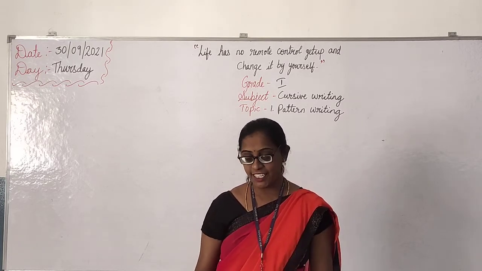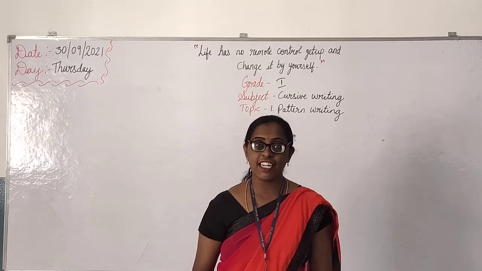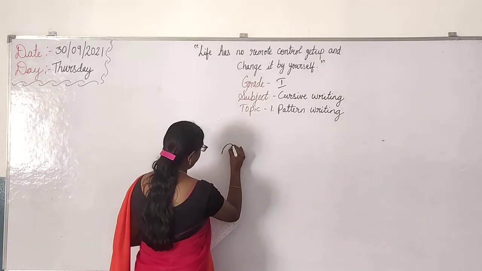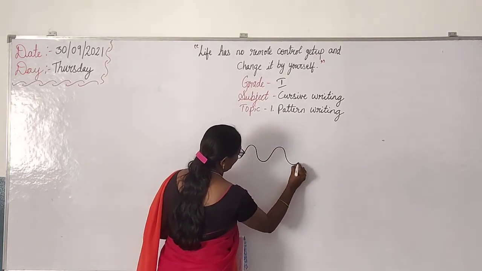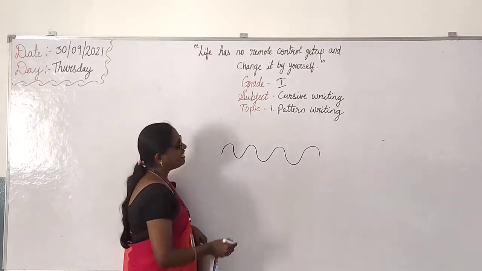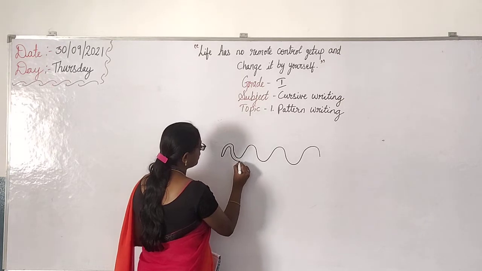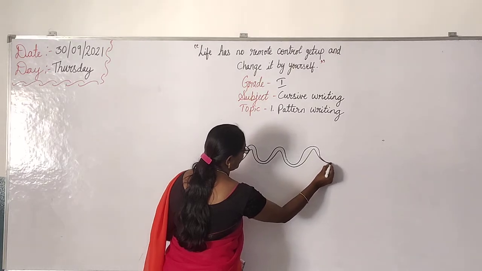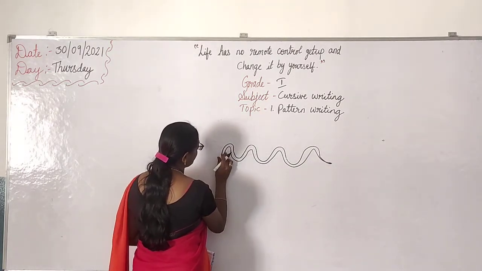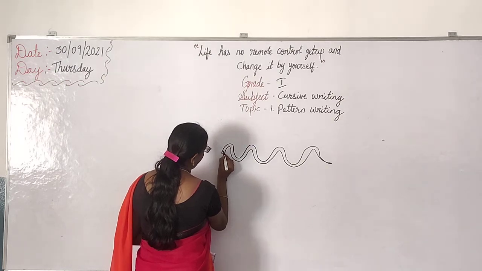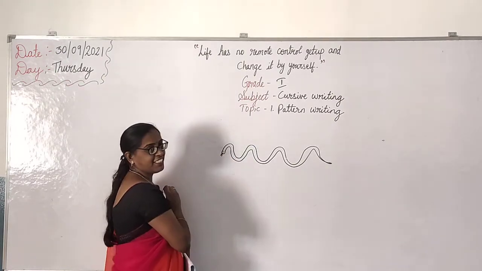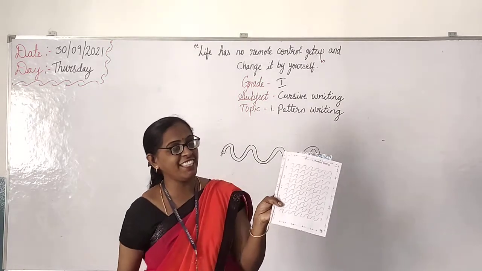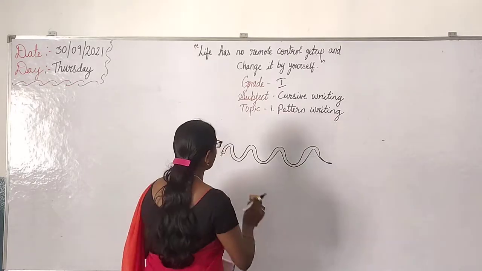What is this pattern, children? It's like a curve, right? Like a snake. I'll write on the board. See how it is like a snake only, right? Using this you can draw a snake also. Like this you can draw a snake, with eyes like this, and a tongue. Using this pattern, you can do different drawings also.